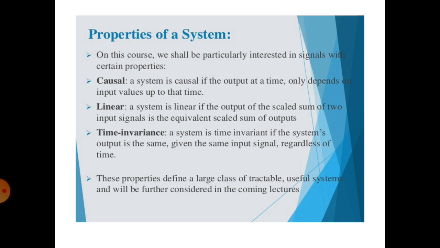If the system is linear, the output of a scaled sum of two input signals is the equivalent scaled sum of outputs, that is, the weighted sum of inputs gives the weighted sum of outputs. A system is said to be time invariant if the output is the same for the same input signal irrespective of time. So these are the properties of the system.